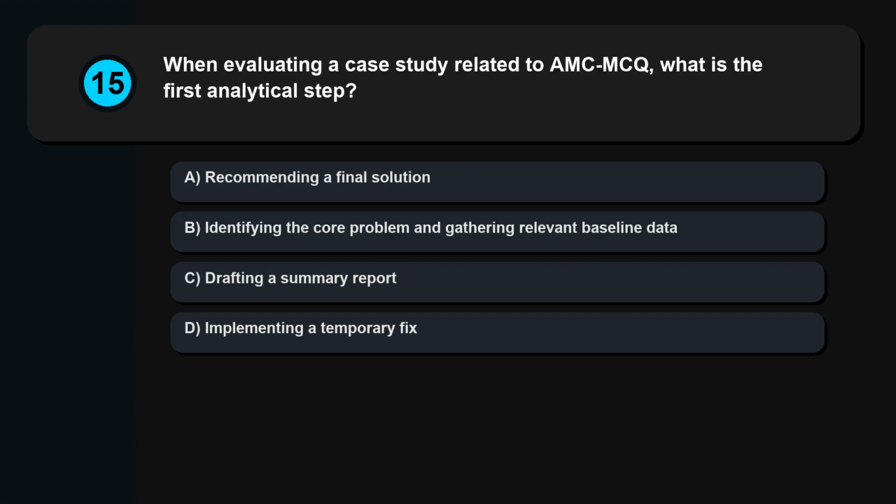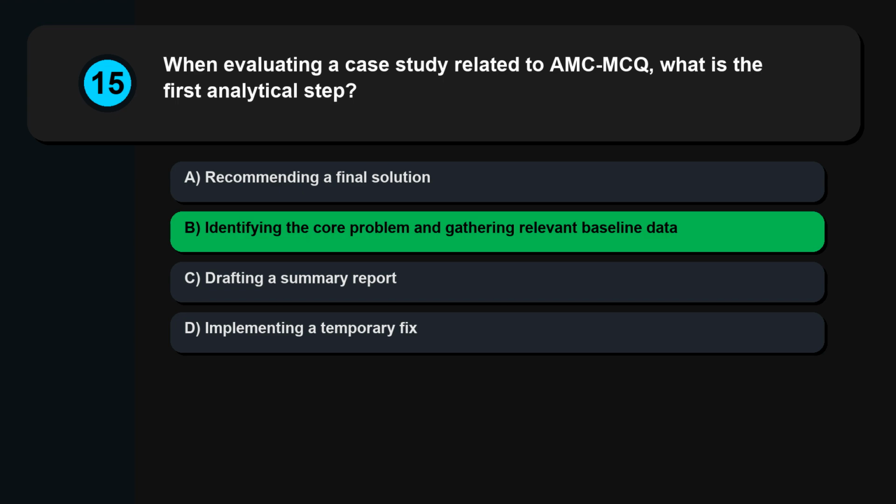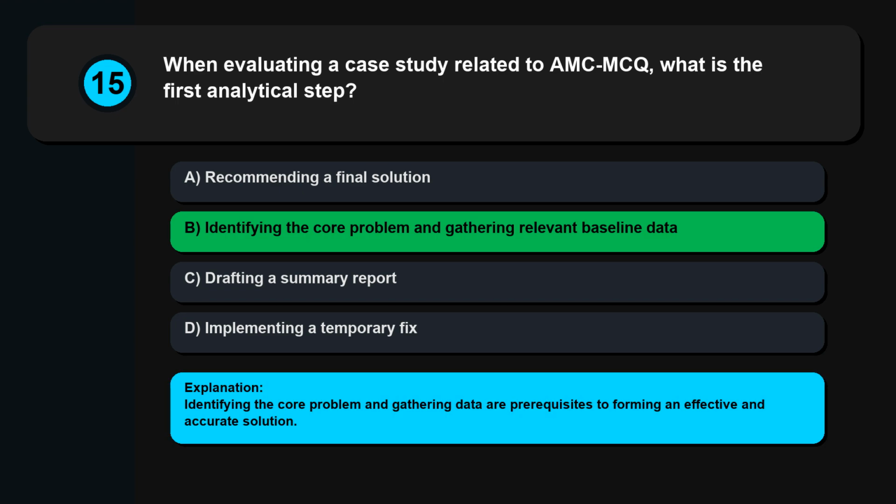Question 15. When evaluating a case study related to AMC MCQ, what is the first analytical step? Recommending a final solution. Identifying the core problem and gathering relevant baseline data. Drafting a summary report. Implementing a temporary fix. Identifying the core problem and gathering data are prerequisites to forming an effective and accurate solution.